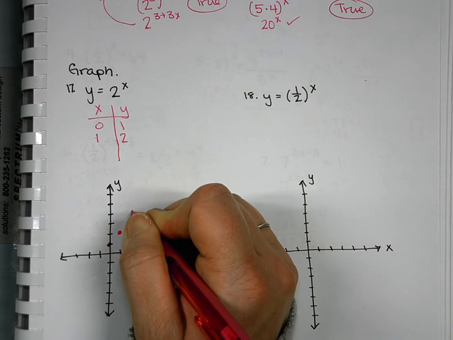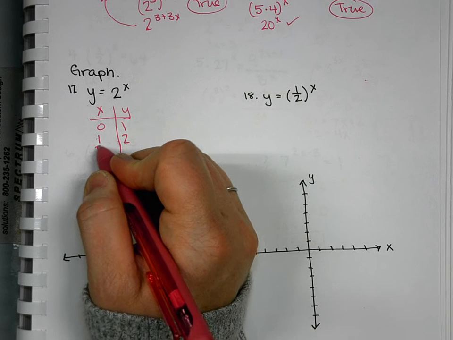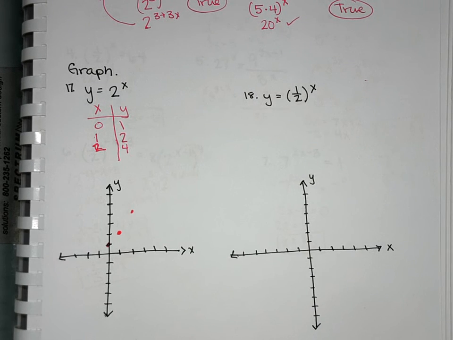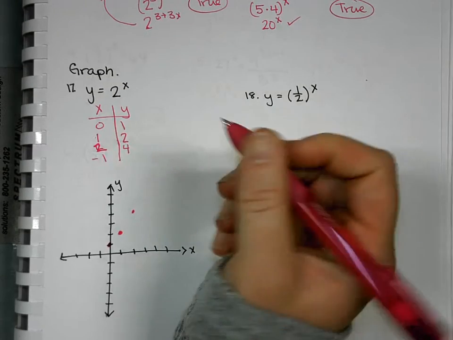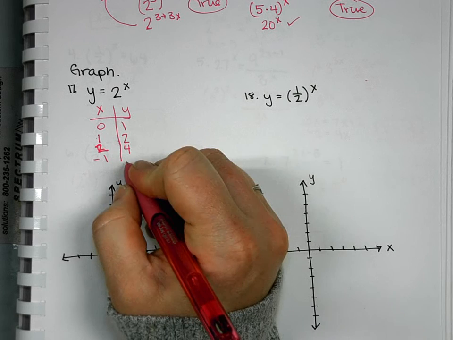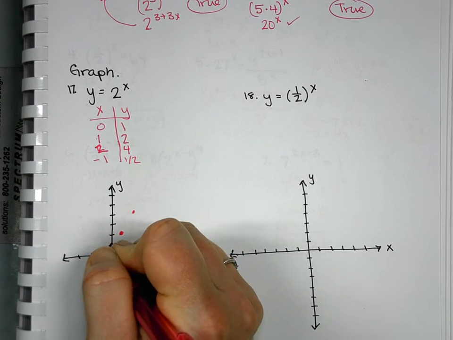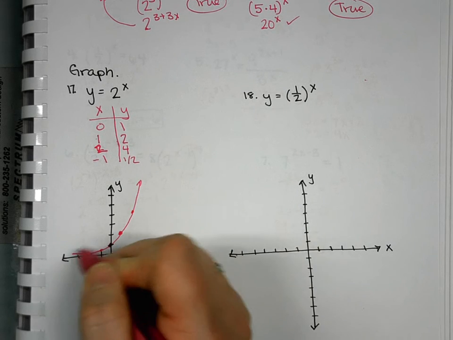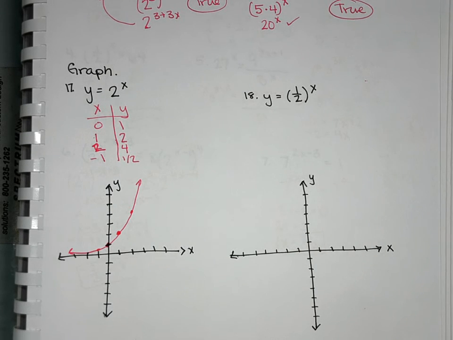But we do want to make sure that we also pick some on the negative side. So I usually pick 1 negative, 1 positive. So let's pick negative 1. What's 2 to the negative 1? 1/2. Exponential graphs are ones that have an asymptote at the x-axis, unless obviously it's shifted down, but you'll have a horizontal asymptote at some point.